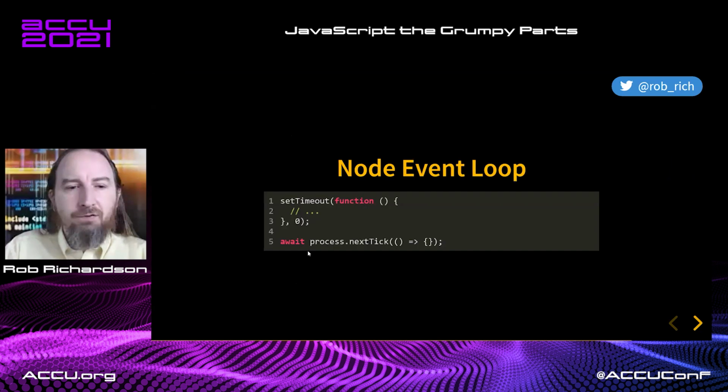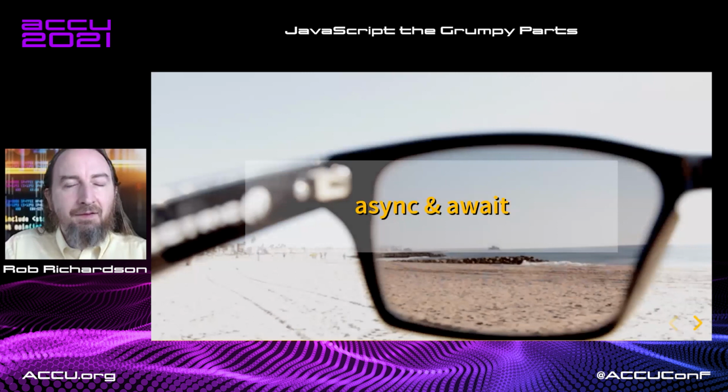You might have also seen await process.nextTick. In more modern versions of Node, you can also say await process.nextTick and pass it nothing. Now, the cool thing about await is that it will do all this work and then it will yield the thread and then it will continue on. And I don't need to worry about this. I've still got my same context. That's great. So we have that Node event loop.